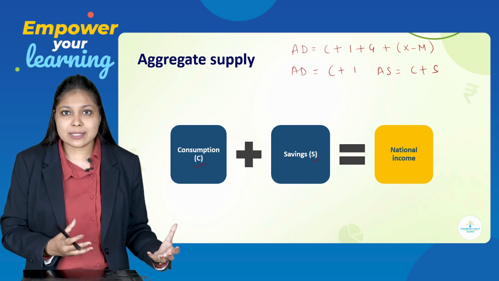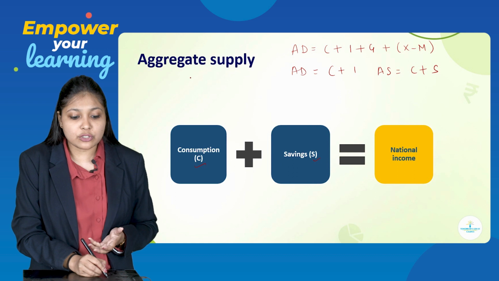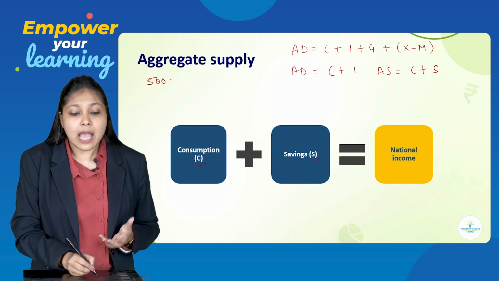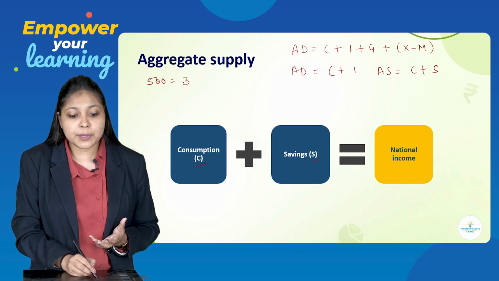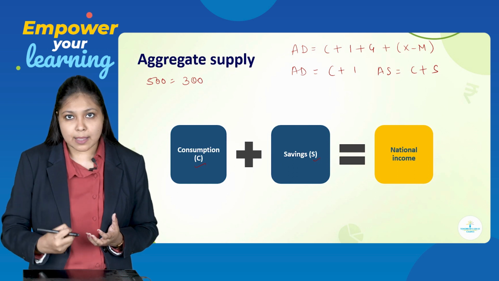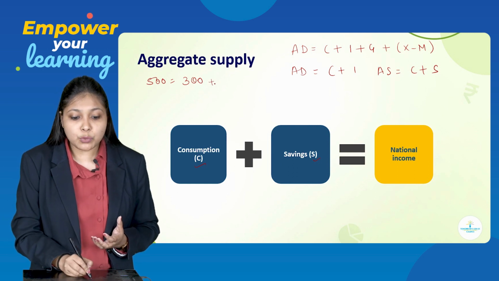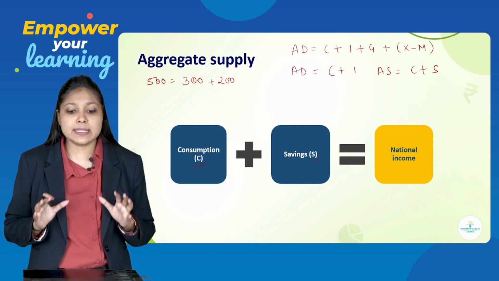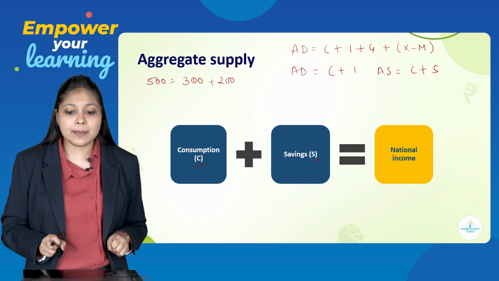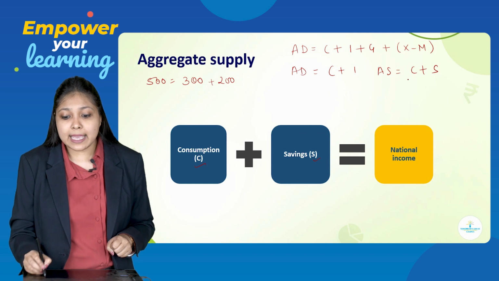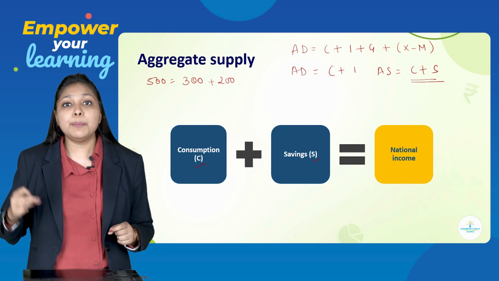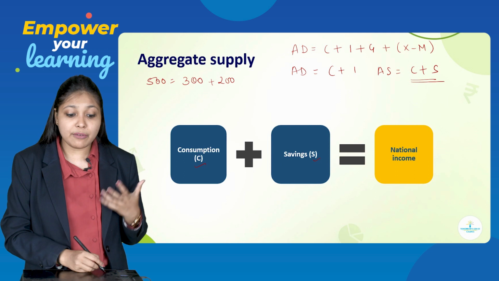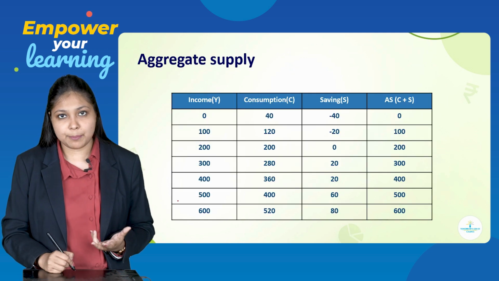So that is what I also gave you as an example, that if your national income is 500 rupees, out of 500 rupees, 300 rupees has been spent for consumption purpose. So the remaining 200 rupees will be going into savings. This is what we say. So the components of aggregate supply are C and S. That means consumption plus savings. Okay, very important part of aggregate supply.